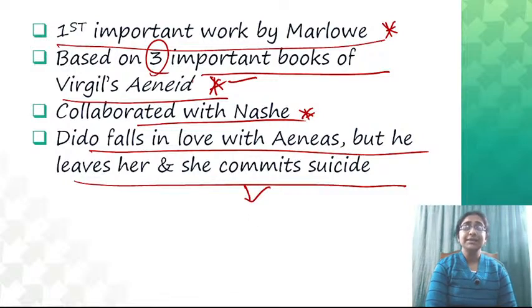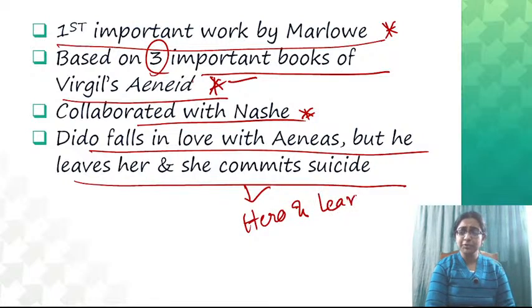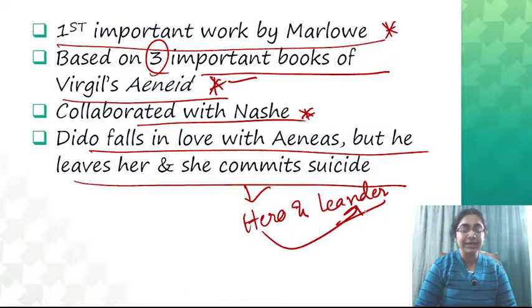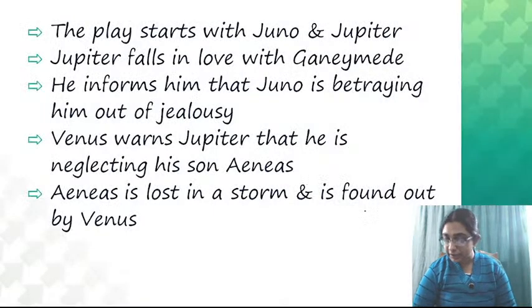So it is a very, very similar story to Hero and Leander, right? Almost similar, not exactly the same, but almost similar. This is also a kind of tragic love story, right? So this play is also talking about the love affair between Dido and Aeneas. Now look at the detailed plot.